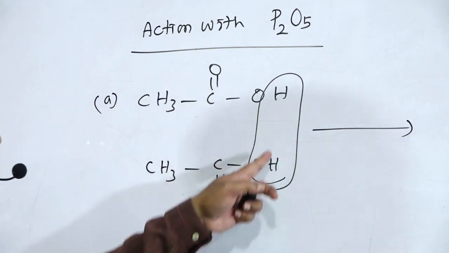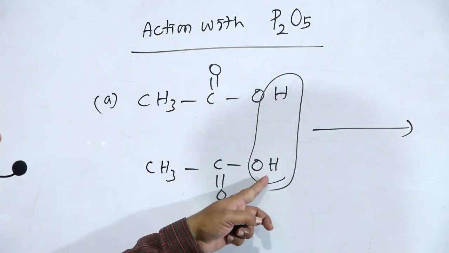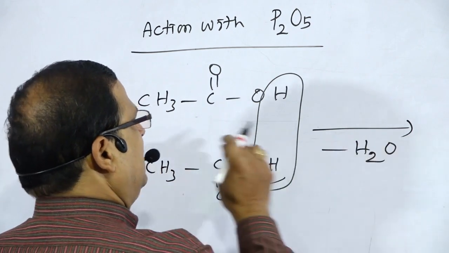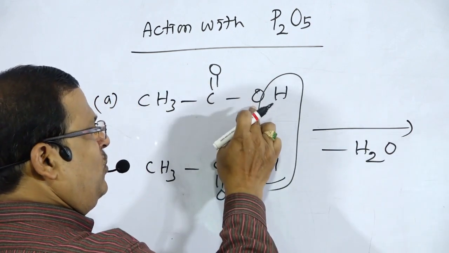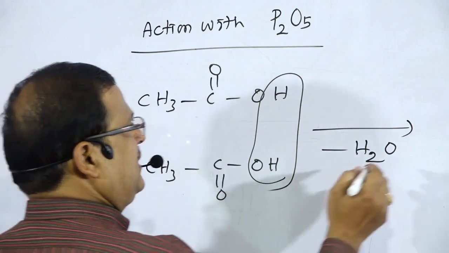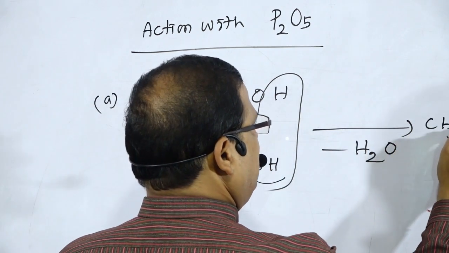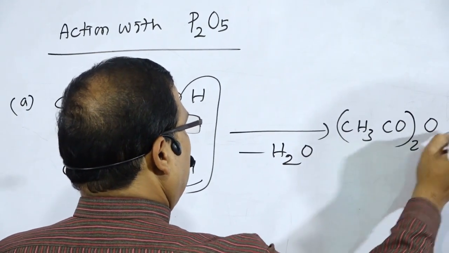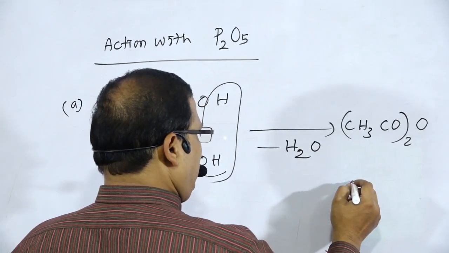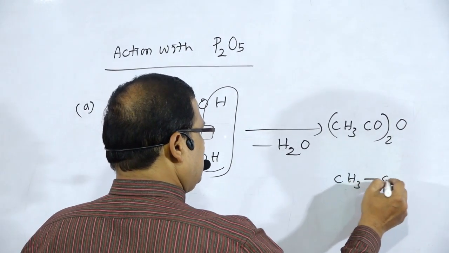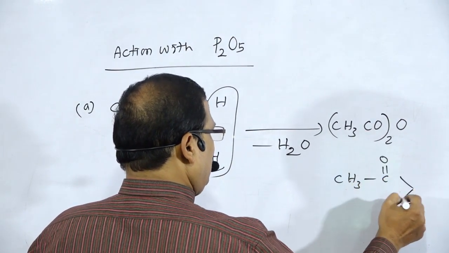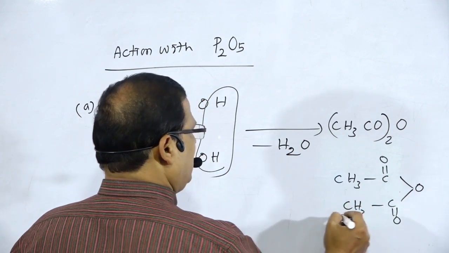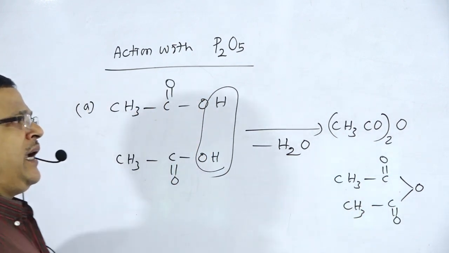The product is CH3, C double bond O, O, C double bond O, CH3, that is (CH3CO)2O, your acetic anhydride.